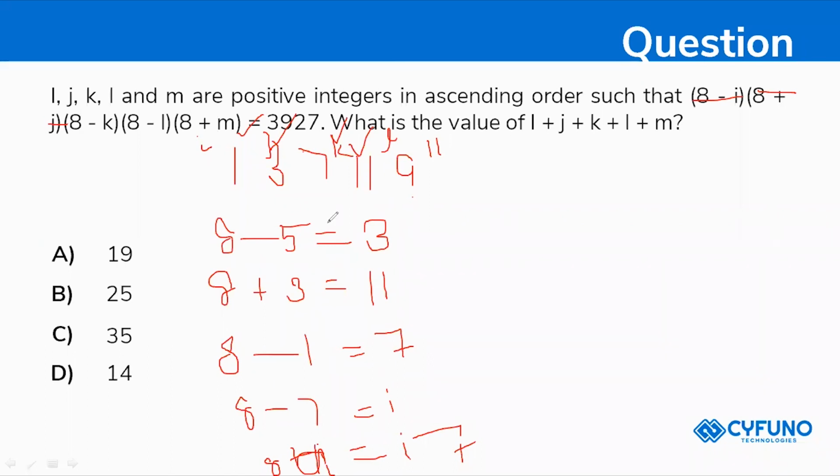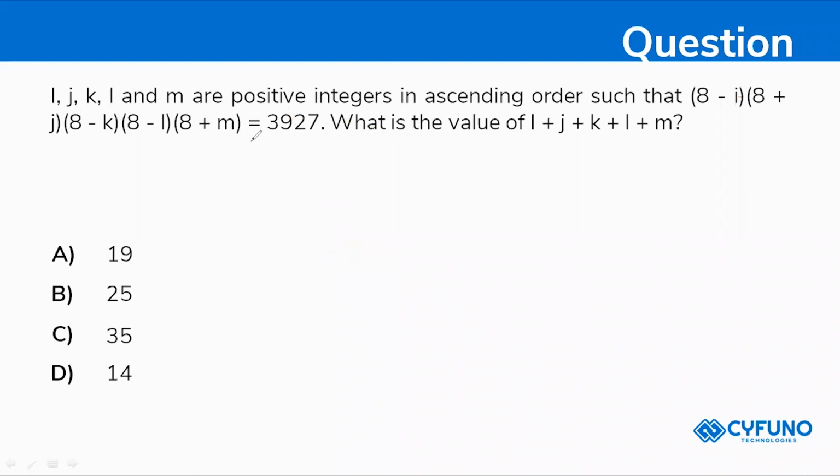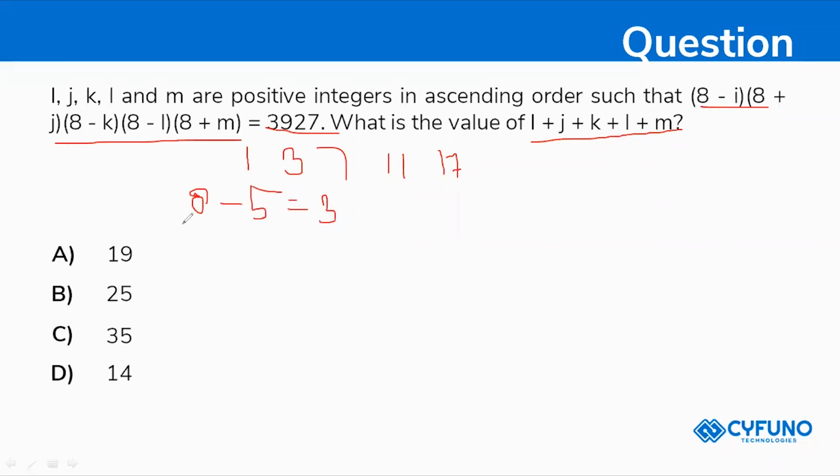Now this is the prime factorization method. If you are doing the prime factorization method, you will get the values 1, 3, 7, 11 and 17. According to this, you need to subtract and add all the values from 8. First, 8 minus 5, assume it is a 5, you will be getting 3.